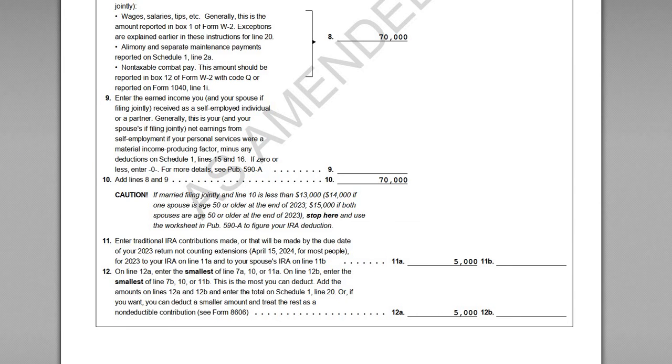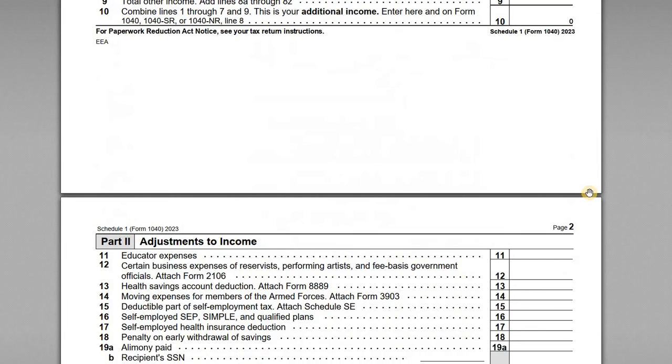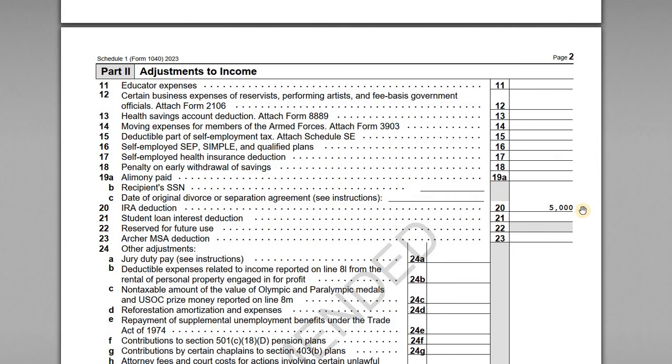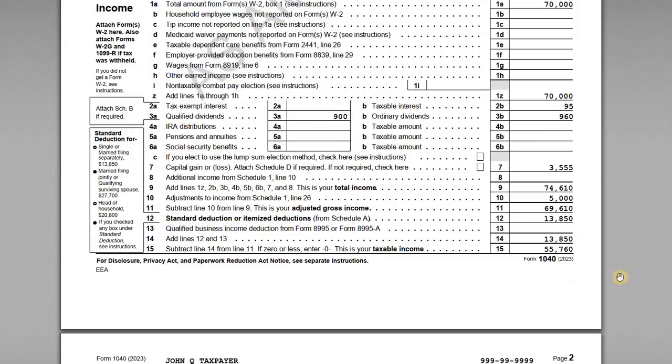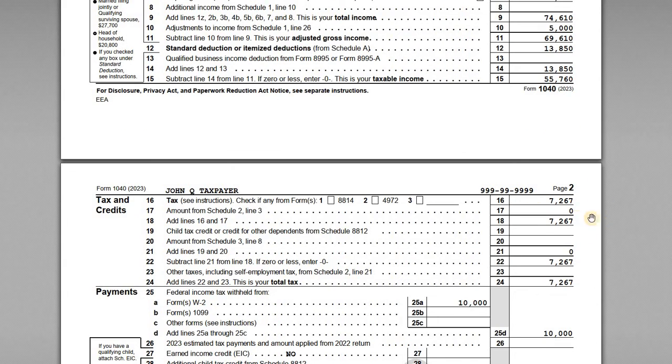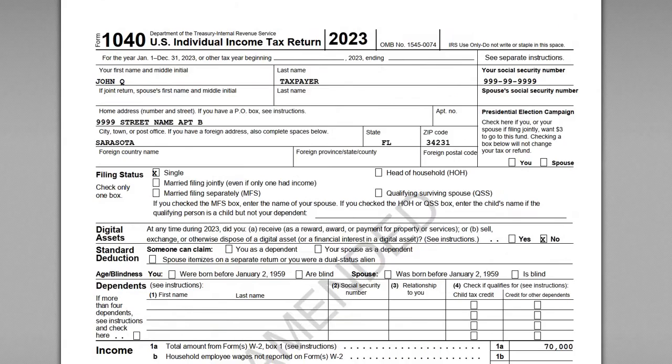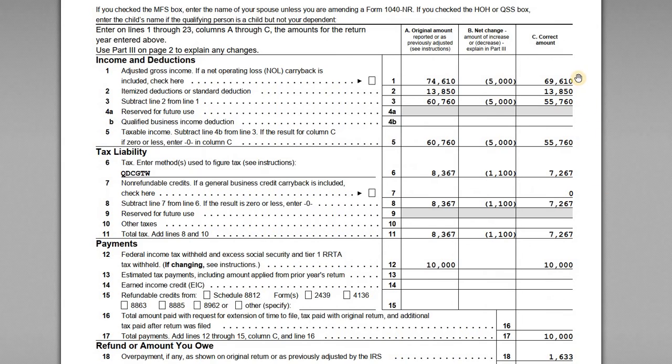So he would go back to Schedule 1, where he reports in Part 2 that he has a $5,000 IRA deduction. That is going to change his taxable income for the year, and then the amount of tax that he's going to owe. So you're changing taxable income, you're changing your tax, and so those numbers now need to be reflected on the 1040X. So he updates his AGI. The standard deduction remains the same. Taxable income is down by $5,000 as well. And then the recalculated tax is $7,267. So there's a $1,100 reduction in tax because he had this IRA deduction now.